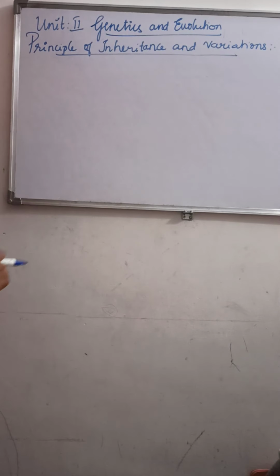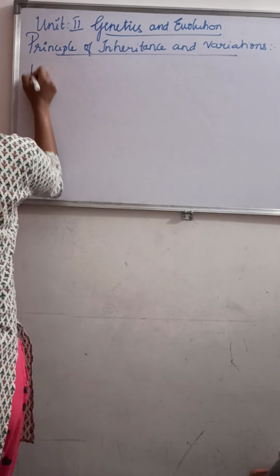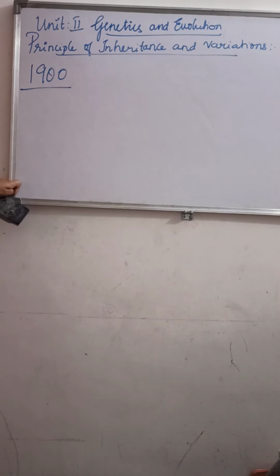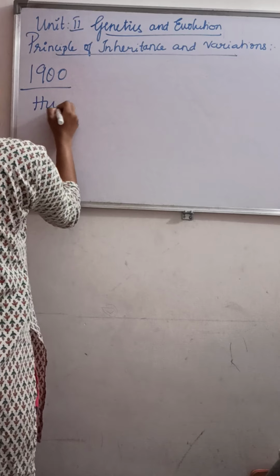So his work was rediscovered in 1900 by eminent biologists, namely Hugo de Vries from Holland, Karl Correns from Germany, and Erich von Tschermak of Austria. So these three scientists, who are the eminent scientists?